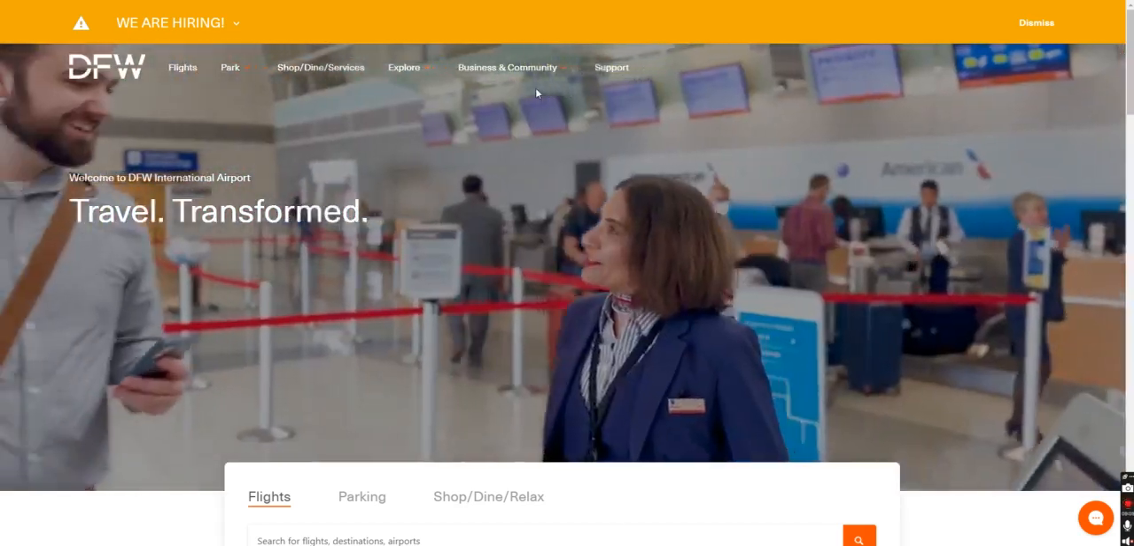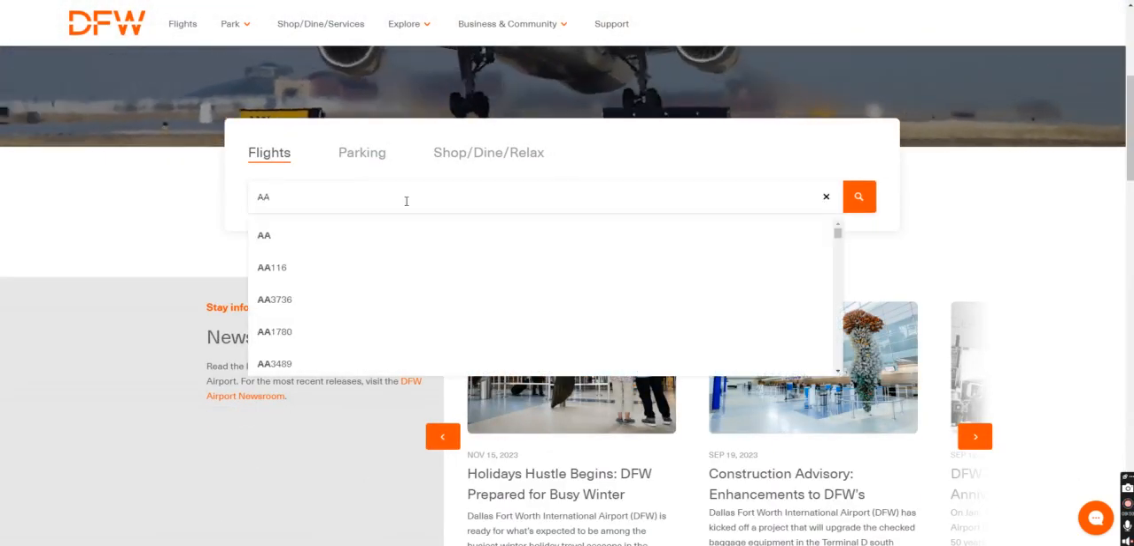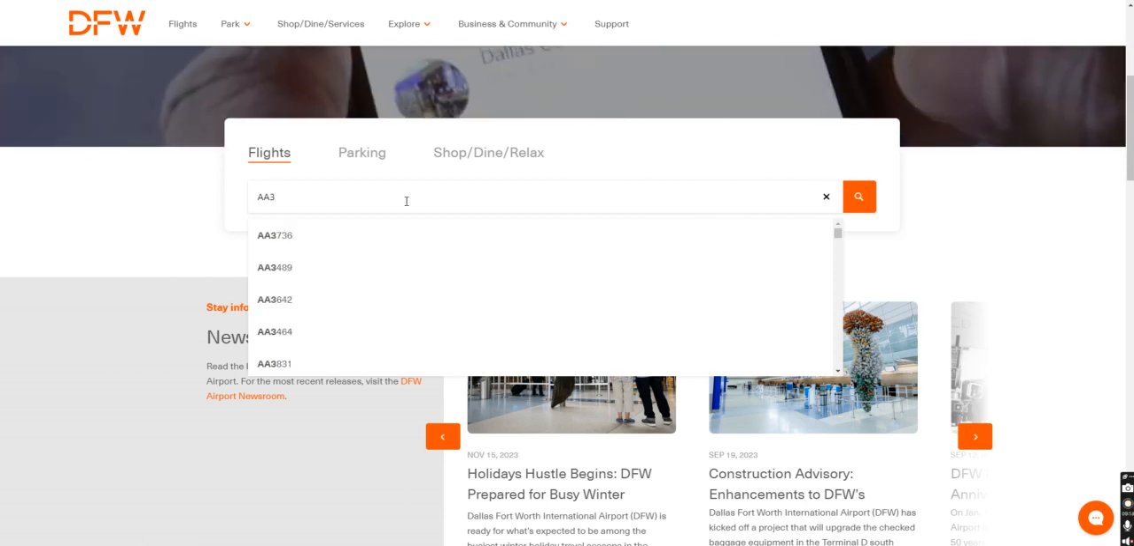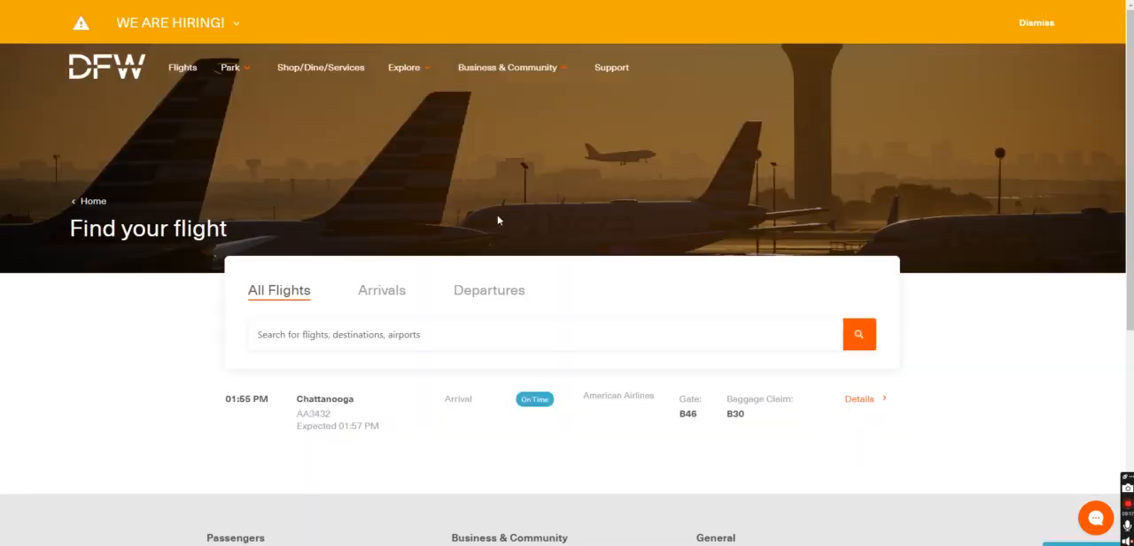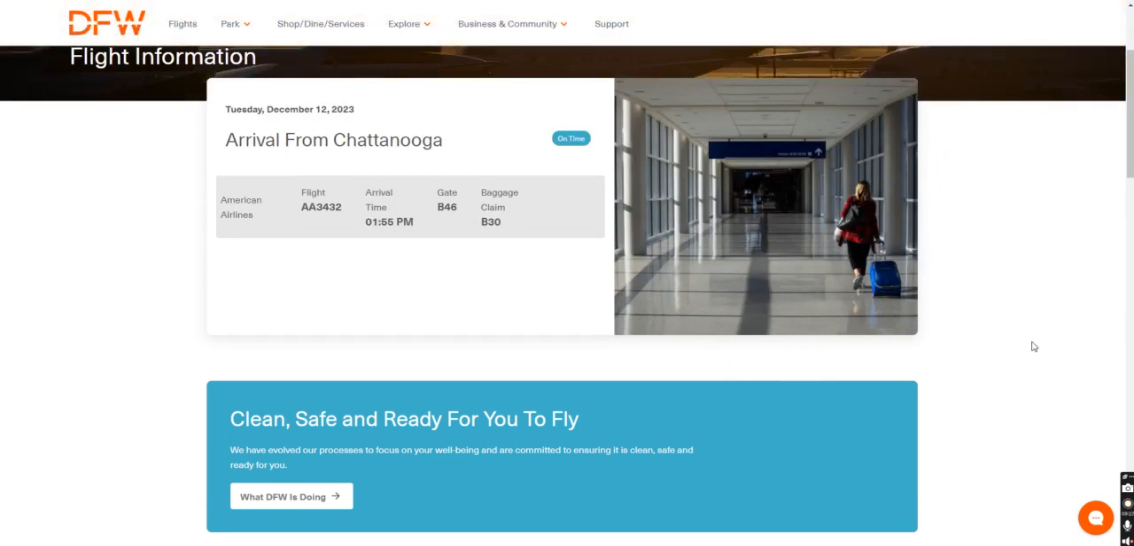This is their website. Shows you all the information just like the Chattanooga one. Let me see if I can find the specific flight. So I know it's an Envoy, but it's by American Airlines. So if I search AA for American Airlines 3432, we should be able to find the flight. Here it is, Chattanooga. Look, it's expected at 1:57 local time at gate B46. Unbelievable. This airport is absolutely massive with so many different terminals, different gates. It's unbelievable. Maybe this is where little regional, little short domestic flights go to, maybe the B concourse.